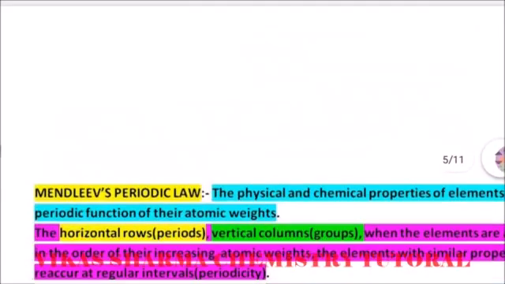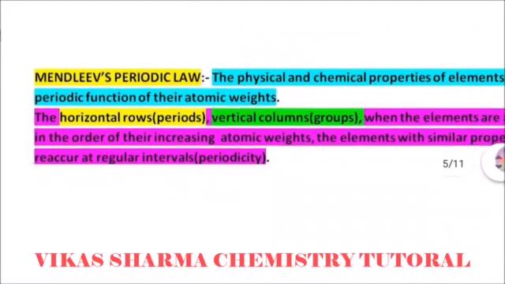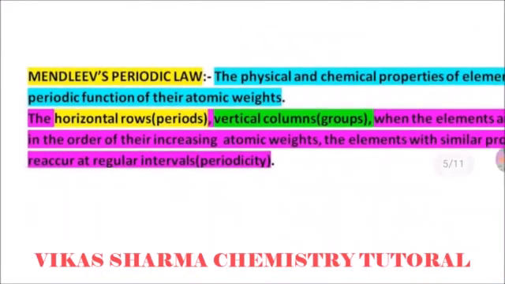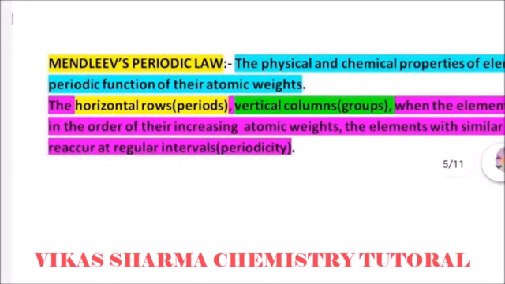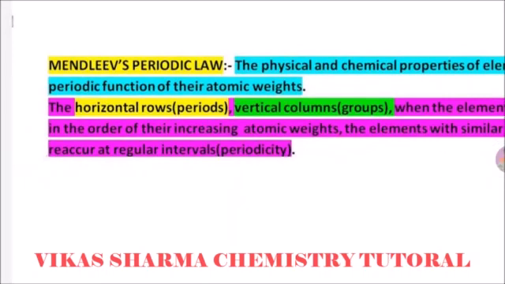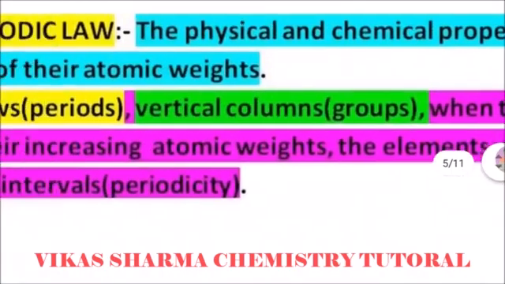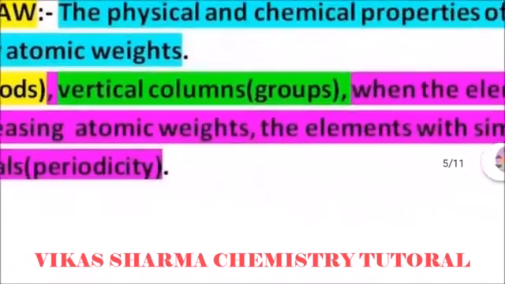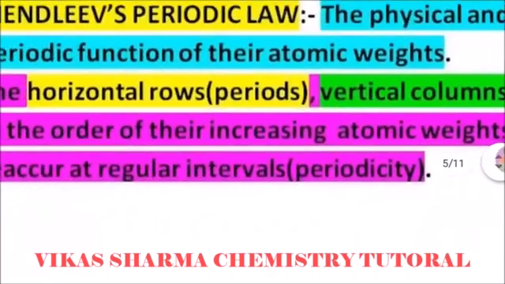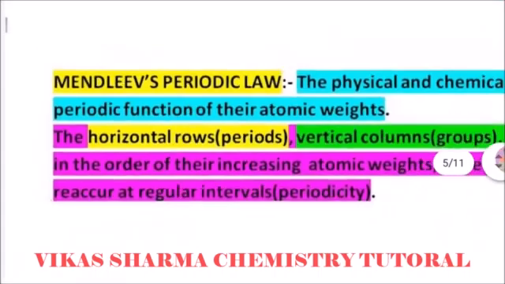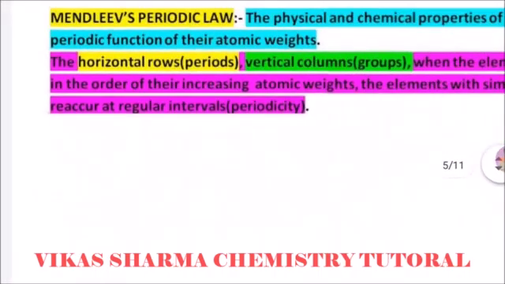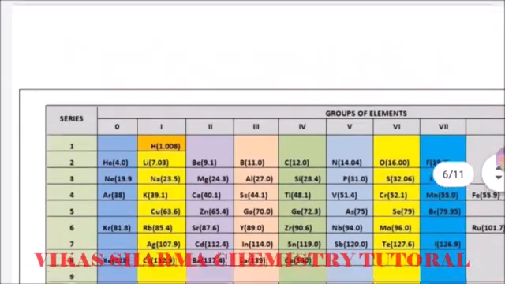Another scientist, Mendeleev, gave a periodic law, which is better than Newlands' law of octaves and Döbereiner's triads. It states that the physical and chemical properties of elements are a periodic function of their atomic weights. He divided the elements into rows and vertical columns. The horizontal rows are known as periods, and vertical columns are known as groups. When the elements are arranged in order of increasing atomic weights, elements with similar properties reoccur at regular intervals, which is known as periodicity. It means the chemical and physical properties are repeated by members of the same group.